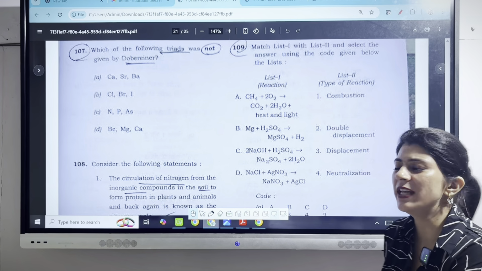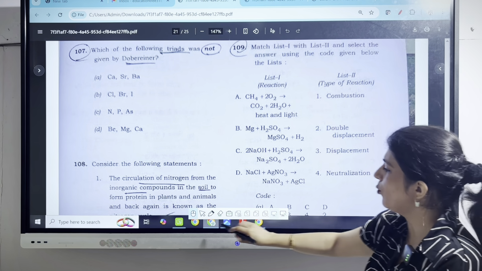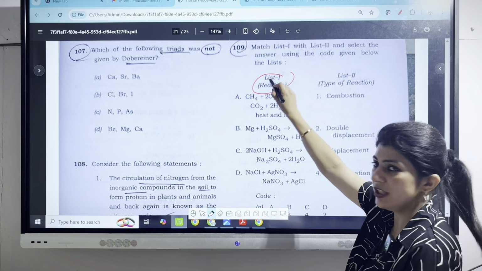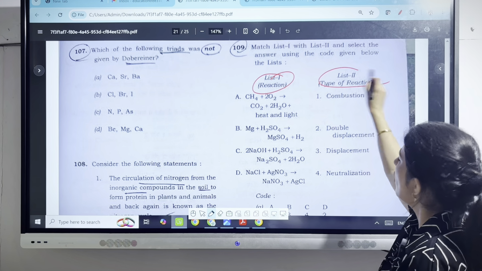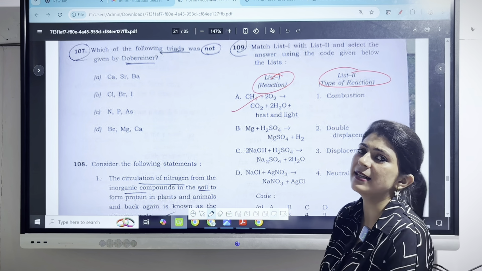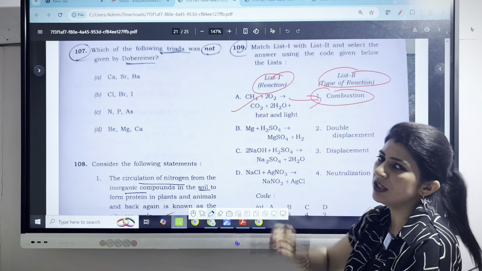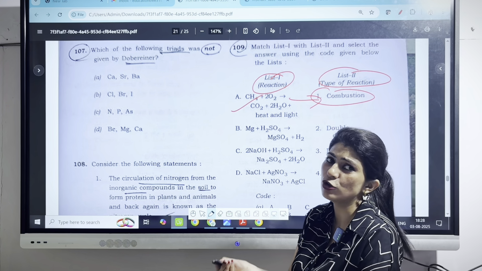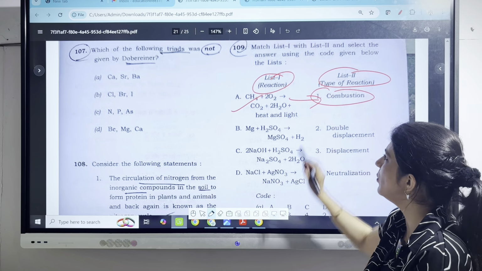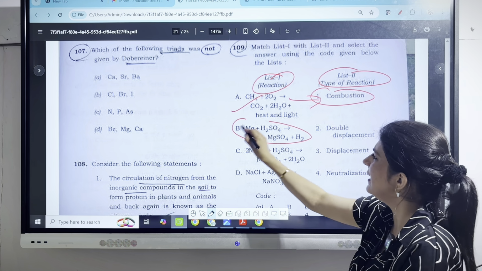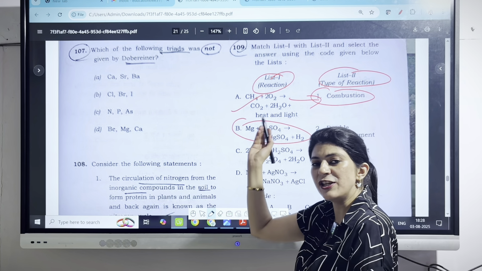Coming on to the next question. Here on one side we have been given the reaction and we have been asked the type of the reaction. The first reaction is clearly methane with oxygen, an example of combustion reaction and it is an exothermic reaction. So A goes with 1. The second is magnesium with H2SO4.